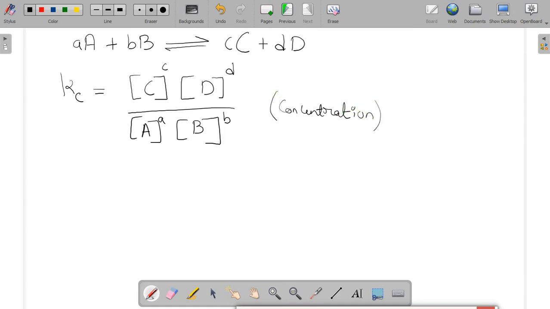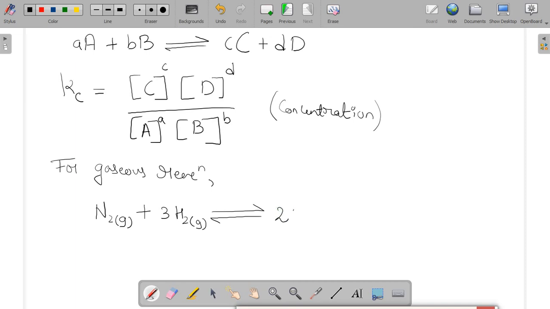But when we are talking about gaseous chemical reactions, what will happen there? For example, let's take nitrogen gas reacting with hydrogen gas in a reversible reaction to form ammonia gas. In this particular condition, what will be the condition here?